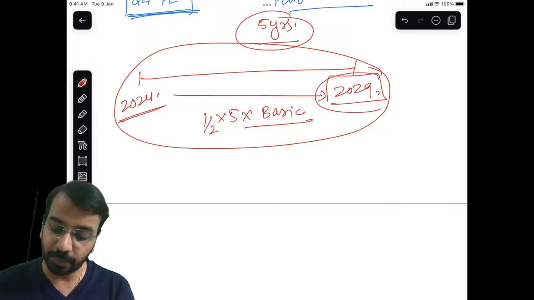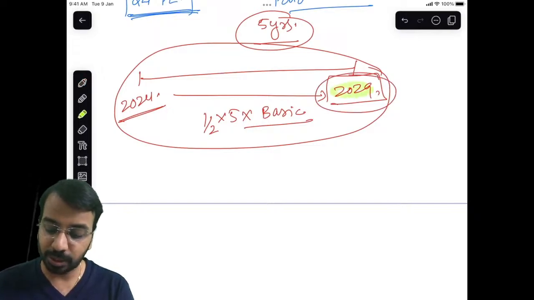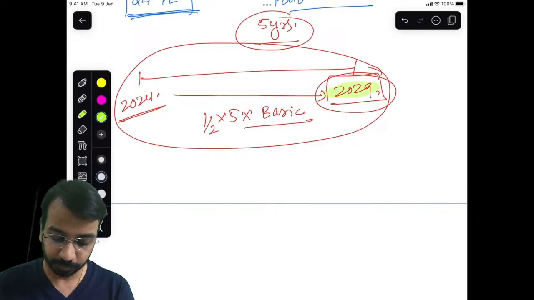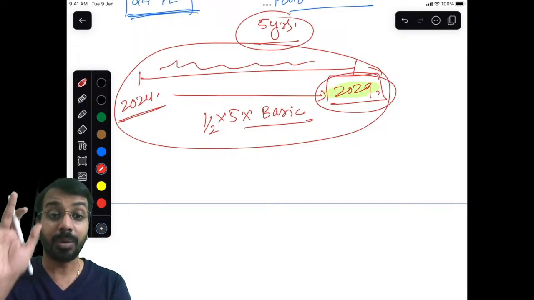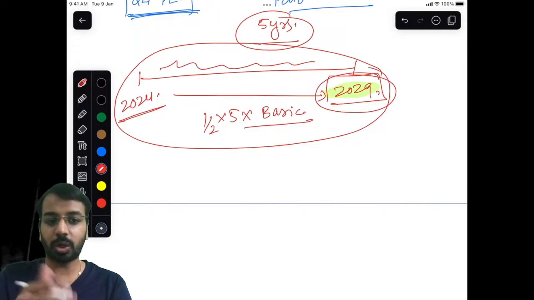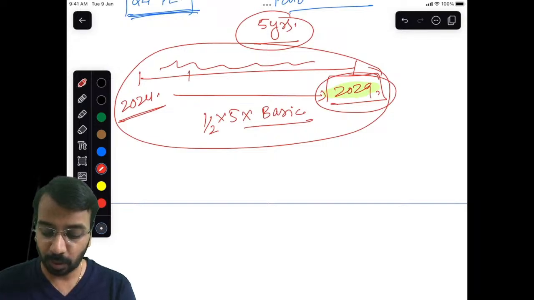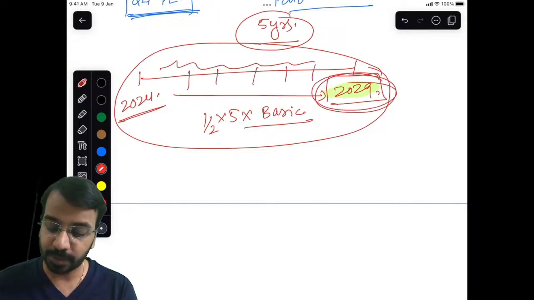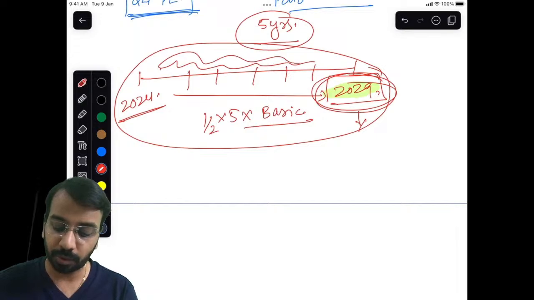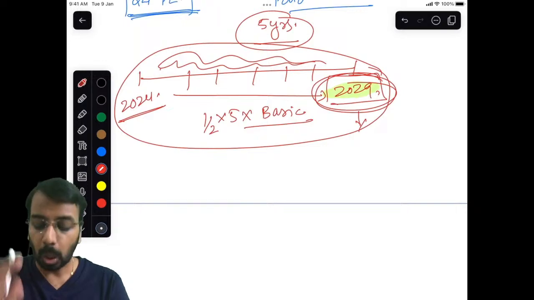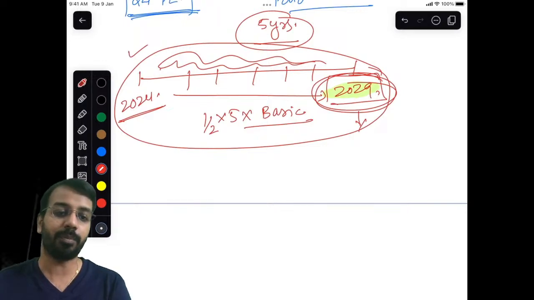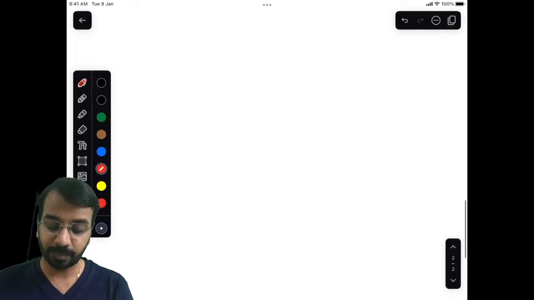But why am I paying this in 2029? I am paying this in 2029 because I have worked in the organization for all of these years. You have worked in the organization for 5 years, because of which gratuity is being paid. Now we all know the concept of matching concept. Because I have worked for 5 years, this expense also, whatever is payable here, should be accounted for over these 5 years. How to account for that? Who does the accounting for it? How do we calculate? All of that we will understand as a part of employee benefits. Another aspect is leaves.